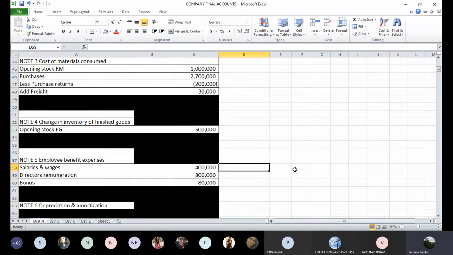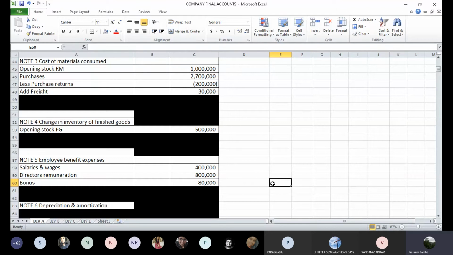So salaries and wages 4 lakhs, directors' remuneration 8 lakhs, and amount of bonus is 80,000. These are all items which we call employee benefit expenses. So note 5, employee benefit expenses, 3 items: salaries and wages 4 lakhs, directors' remuneration 8 lakhs, and bonus 80,000 rupees. Can we go to the next head, next item?